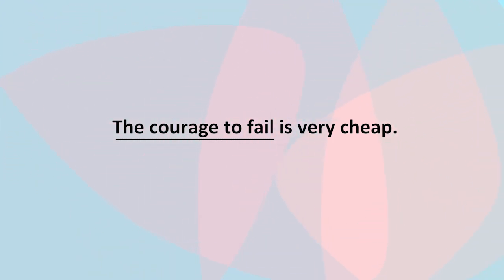Now, I'll give you an example. The courage to fail is very cheap. That's the sentence that was picked. What was underlined is "the courage to fail." How can I tell what kind of phrase this is? The way to do that is to look at the qualities of a phrase.